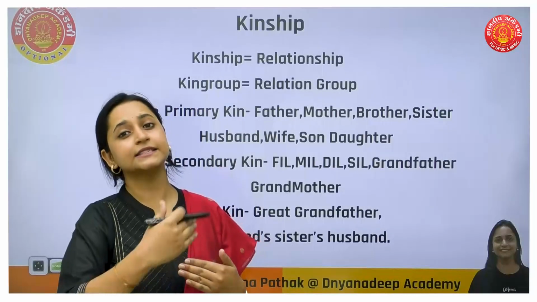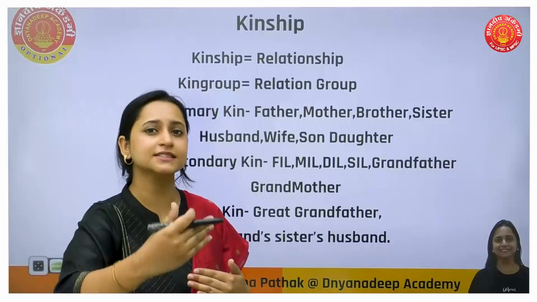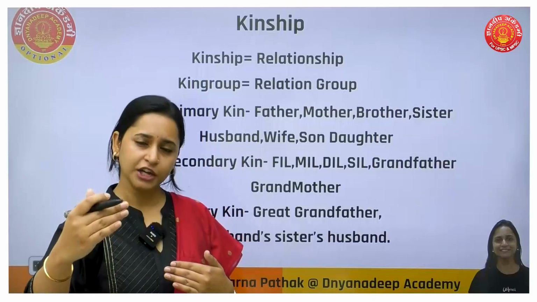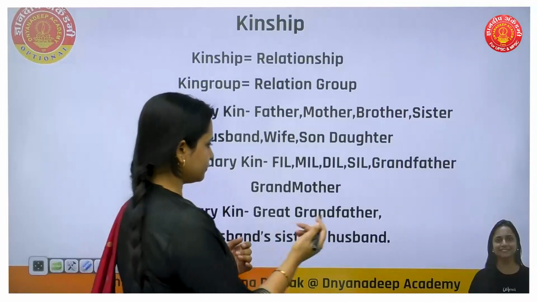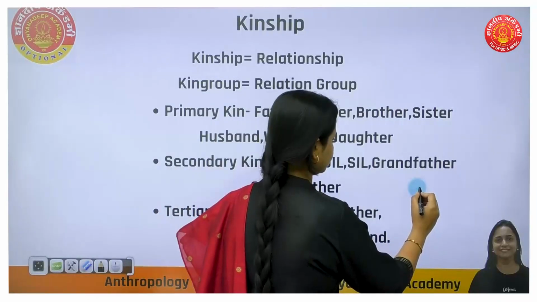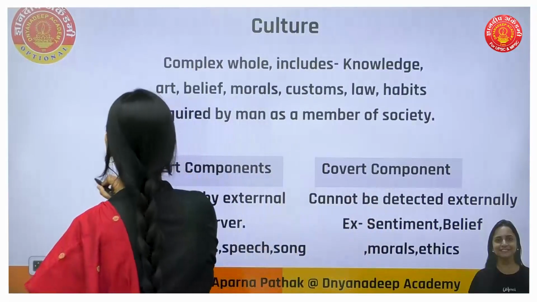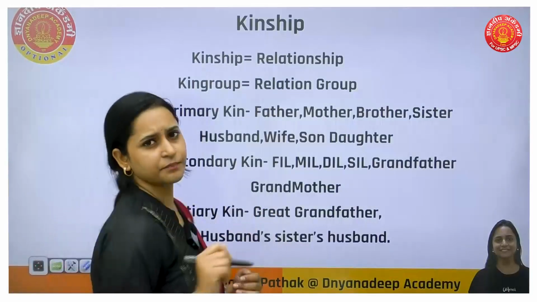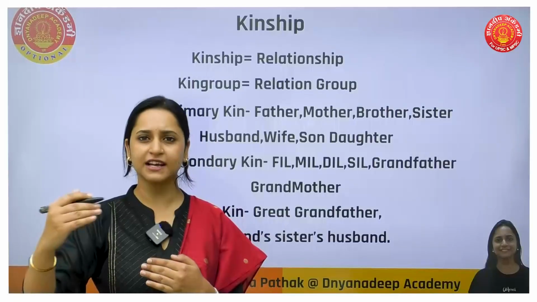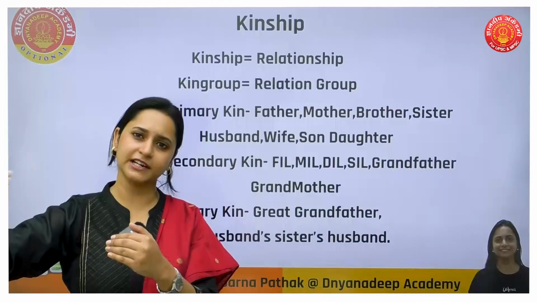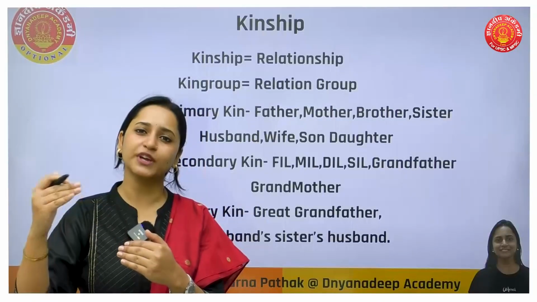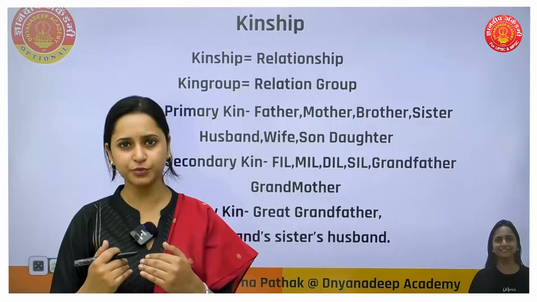Now my husband's sister will be secondary kin to me because my husband has a primary relation with me and with his sister. So his sister will be secondary kin to me.